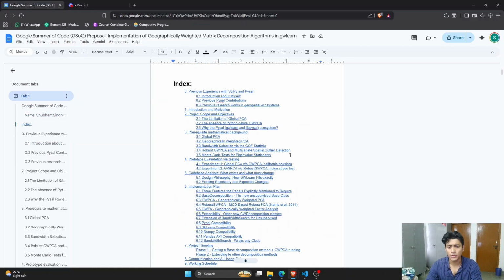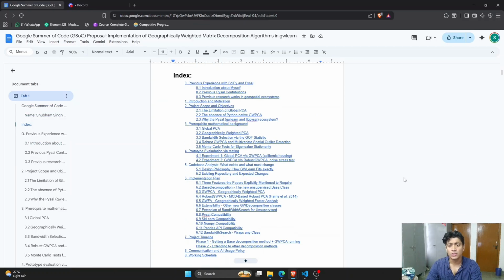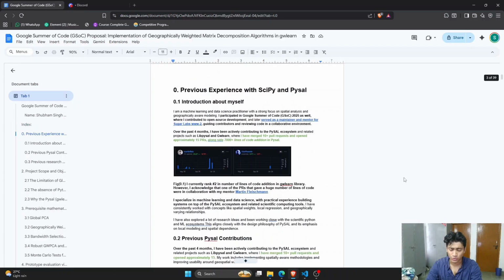I have this index page over here. You can access and navigate through everything you want. Even if you want to skip some parts, it's very easy for you to read.